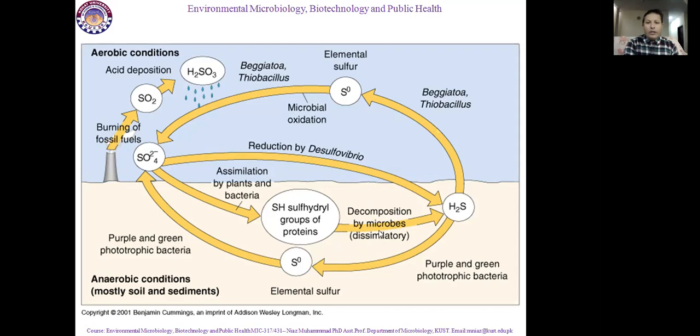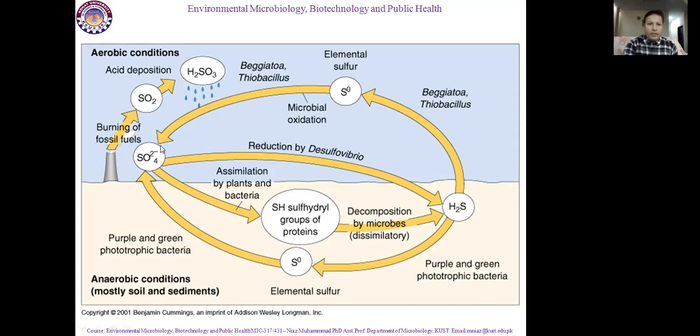We are here talking especially about sulfur. The sulfur present in sulfhydryl form, SH, in plant amino acids and bacterial amino acids is converted into H2S. H2S is a gaseous and unstable form.